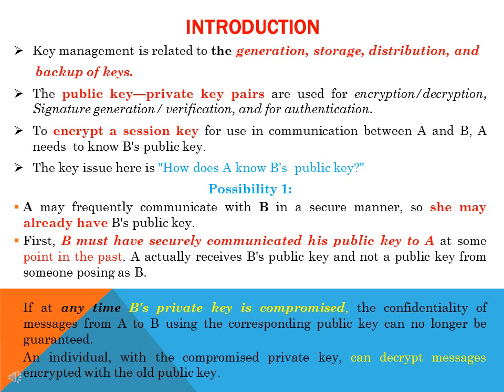The first possibility is in the past B must have securely communicated his public key to A at some point. But there is a drawback in this possibility. Suppose at any time B's private key is been compromised. In the sense, if suppose B's private key is been hacked, that time the confidentiality of the message from A to B using the corresponding public key can no longer be guaranteed because B's private key is been hacked.